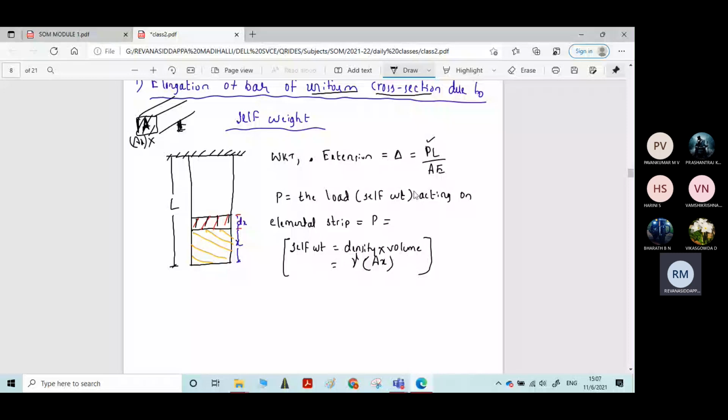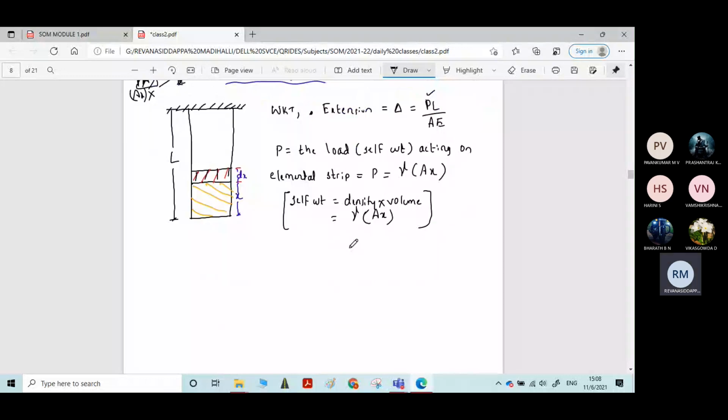Therefore, the total load acting on this elemental strip is how much? Gamma into A into x. Did you understand this step? How has this gamma into A into x come? Any doubts here? Okay, now we got the equation for P.